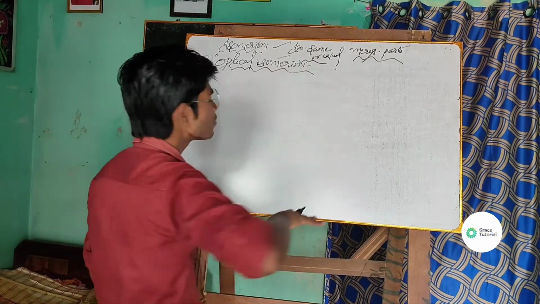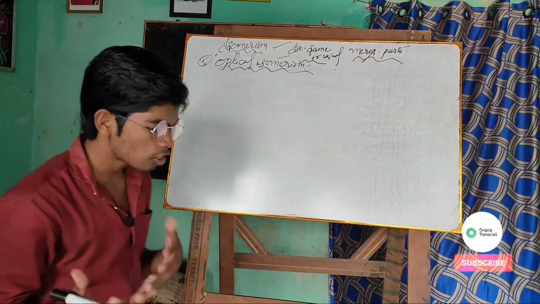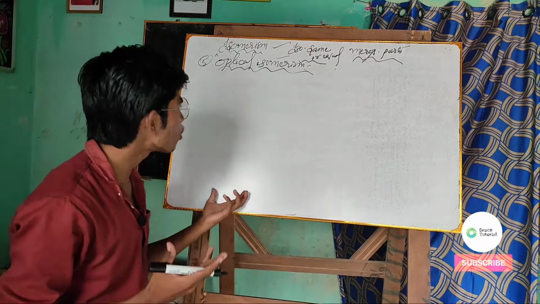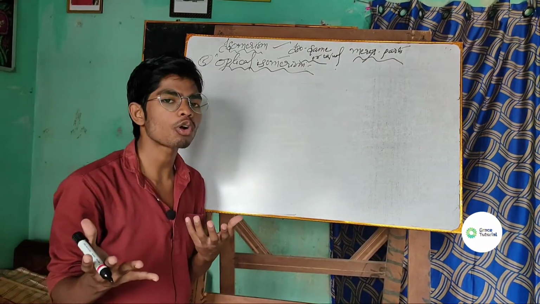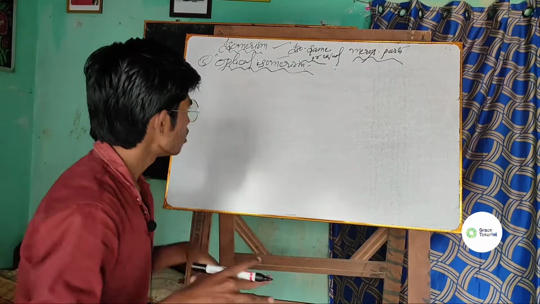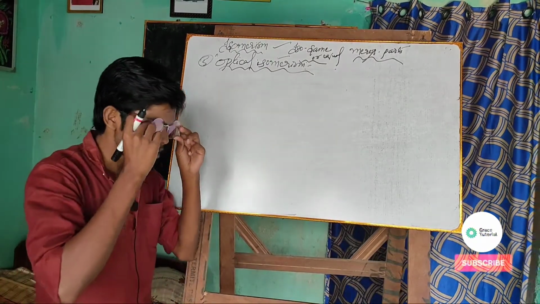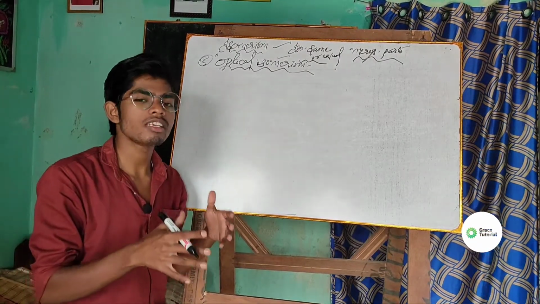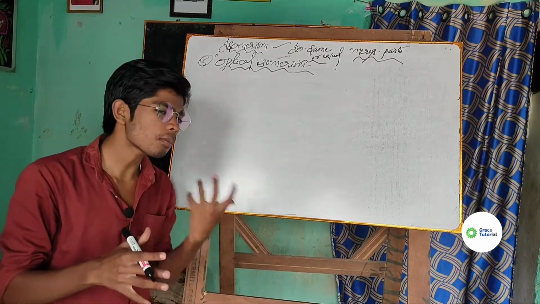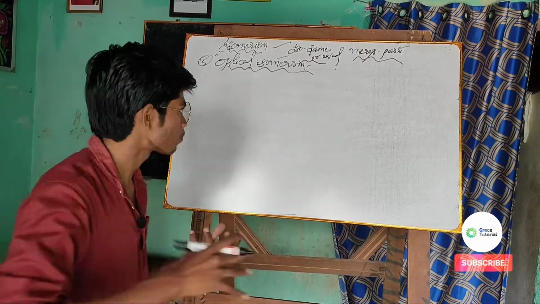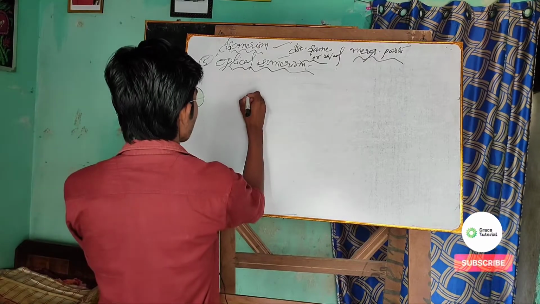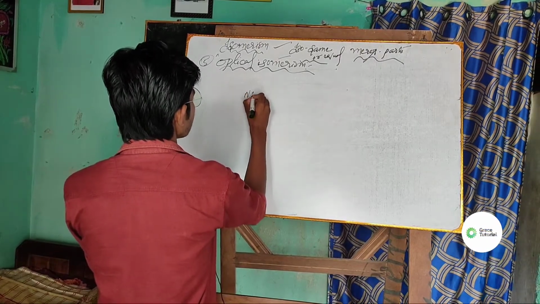Sometimes the arrangement of the atoms is different, and those compounds come under optical isomers, and the phenomenon is called optical isomerism. Amines also show optical isomers. How? Suppose this is nitrogen